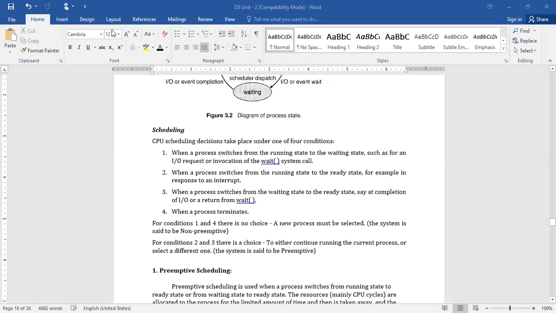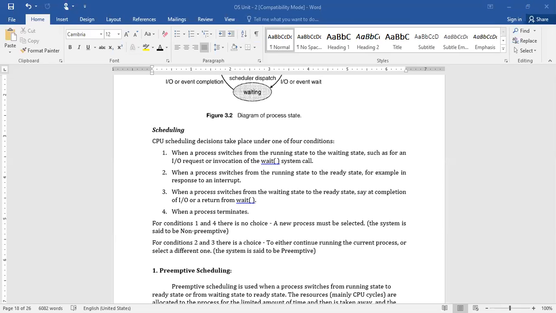Right? Now, based on the behavior, these scheduling algorithms can be divided into two categories. One is preemptive scheduling algorithms, and another one is non-preemptive scheduling algorithms. Preemptive: before completion of the execution, if it exits from the execution, such kind of scheduling algorithms are called preemptive scheduling algorithms. Once again, I'll repeat: before completion of its execution, if it terminates or exits from the execution, such kind of scheduling is called preemptive.